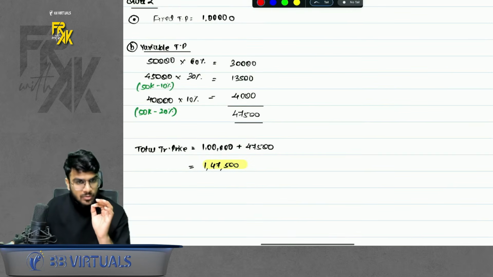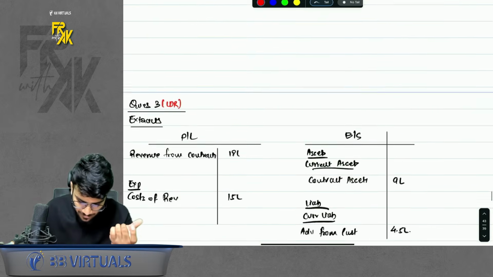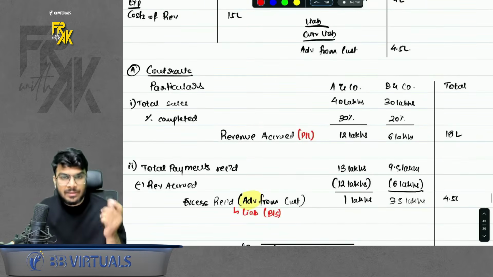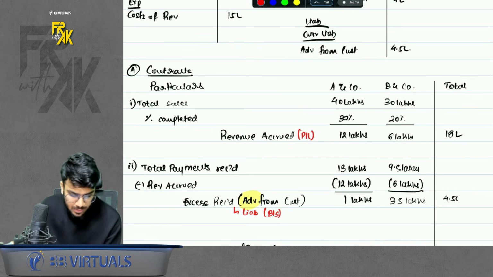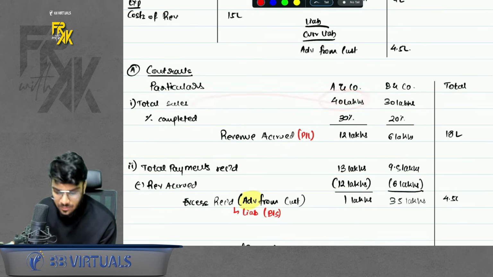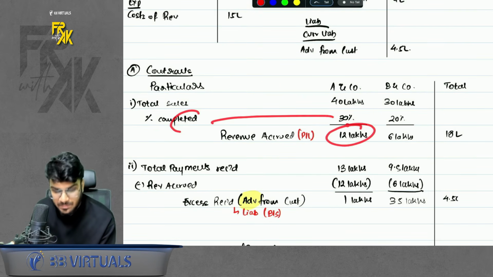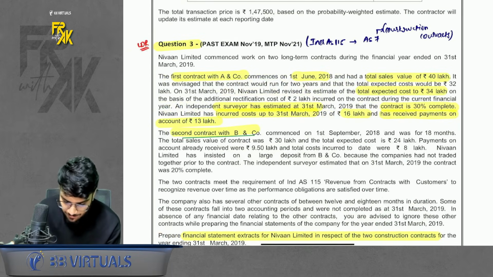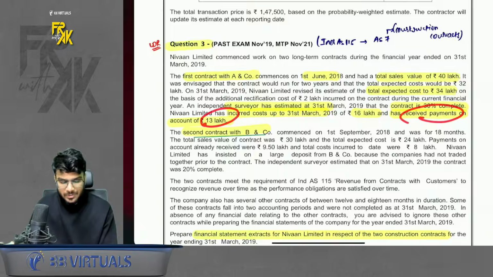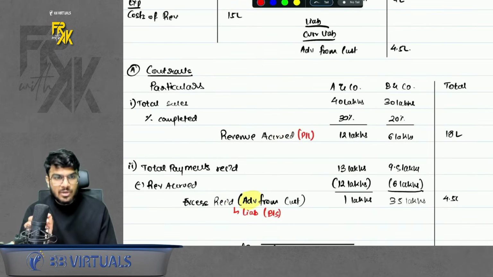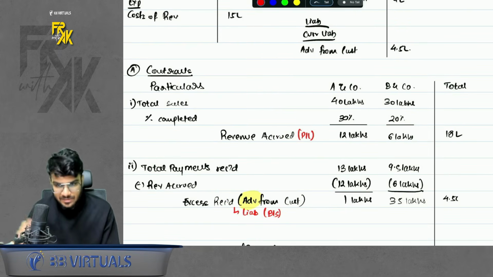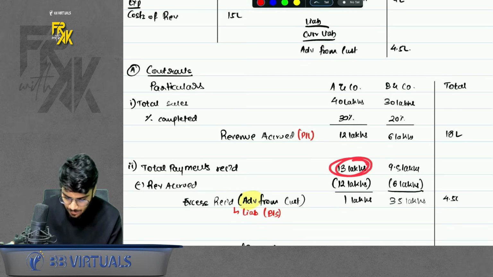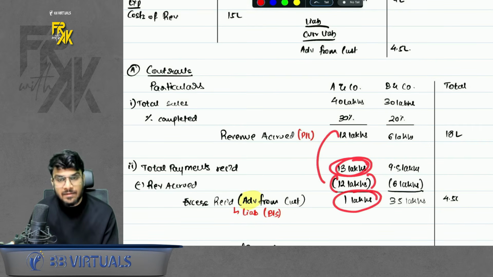Whatever is the total cost, you will apply the percentage completion. Whatever is the total revenue, apply the percentage completion. That much revenue you can book. So for example, your total sales was 40. Completion was 30%. So this much revenue you can book. Now if you read the question carefully, they are saying that we received some payments of 13 lakhs. How much payment you receive doesn't matter, because we are following the accrual basis. So even if you receive 13 lakhs payment, accrued is only 12 lakhs. So 1 lakh is advance you will show.